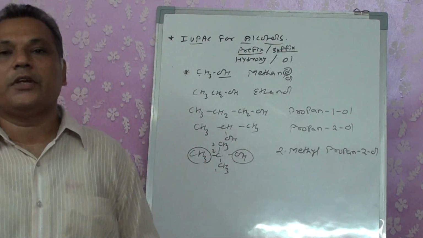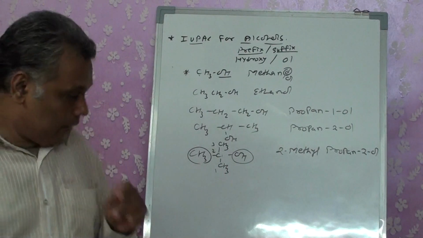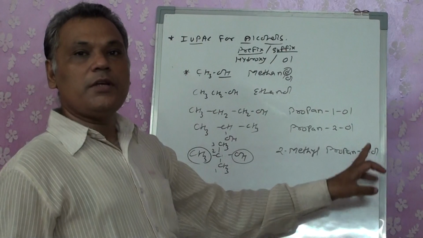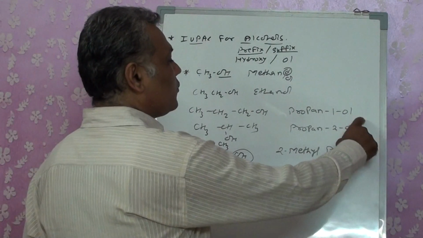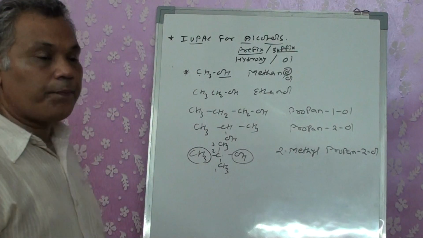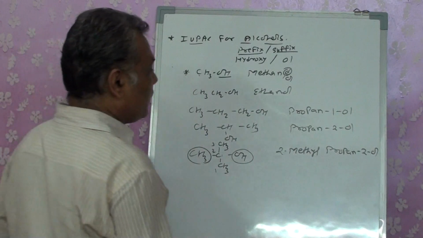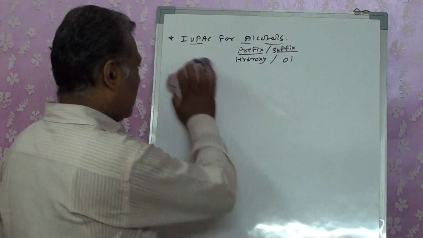But for the rest of the compounds, the position of the OH group is necessary to be indicated. And the position of the OH group will be written with the suffix itself. So this is a particular method to write the suffix. Clear? Okay. Now, similarly, when we have a higher reactive group present with it,